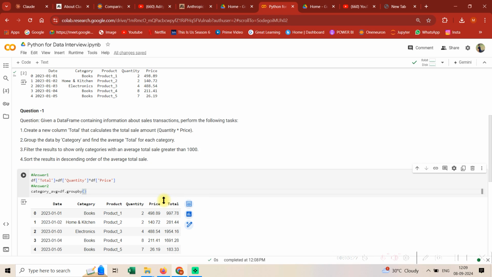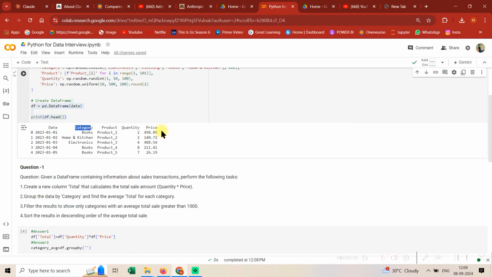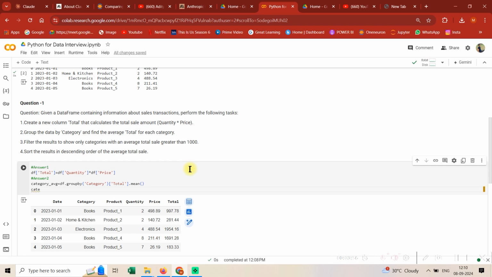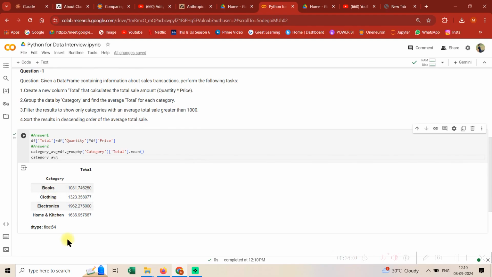The next thing is to write your categorical column. So what is the categorical column that you need? You need category. So let's just take category. And what is the next thing you need? Mention that thing in this format. You need to average total. So total, and then what is the condition that you need? You need mean. So let's just try to see the category average. See guys, you were able to do it.